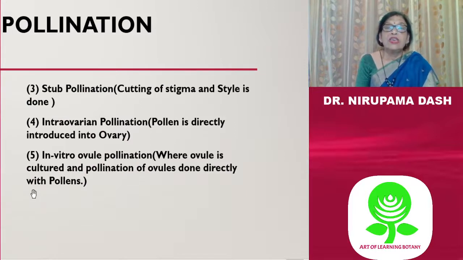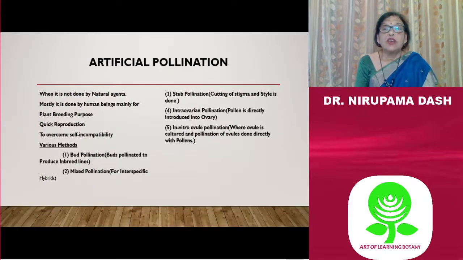And then intra-ovarian pollination, where pollen is directly introduced into the ovary and pollination is achieved. Then in vitro ovule pollination, where the ovule is cultured and pollination of the ovules is done directly with pollen. These are today's discussion about the biotic agents or pollinators and different types of pollination.